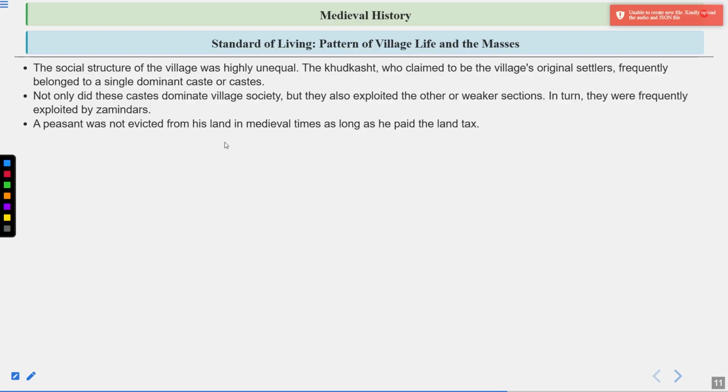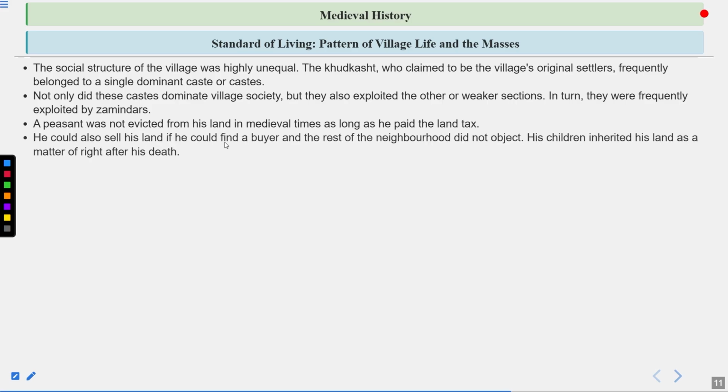A peasant was not evicted from his land in medieval times as long as he paid the land tax. This is a common thing even during the Britishers' time. As long as you are paying the taxes, the land will not be taken away from you, so peasants will be given the land and keep on working on it. He could also sell his land if he could find a buyer, and the rest of the neighborhood did not object. This was another rule at that time. His children inherited his land as a matter of right after his death, which means hereditary succession in terms of land was also there.